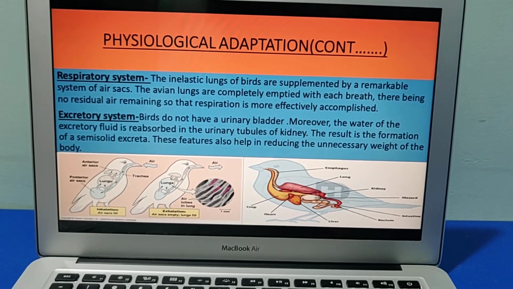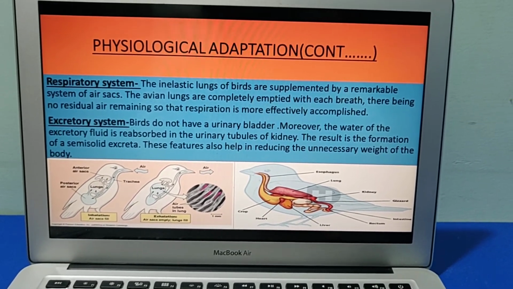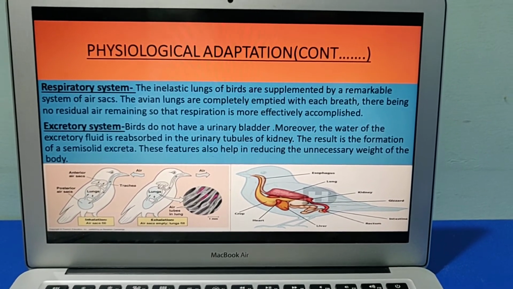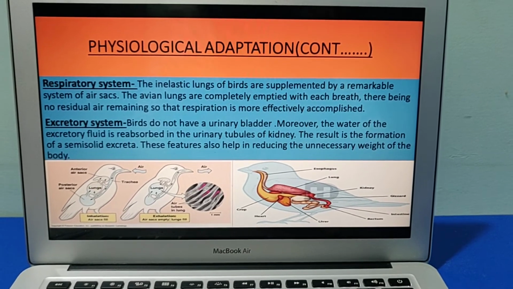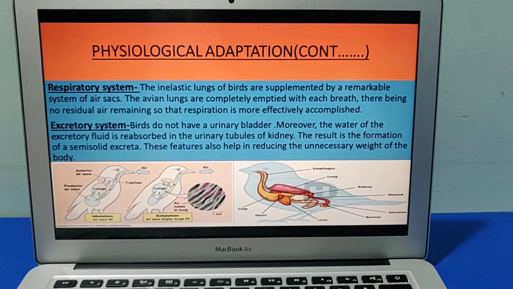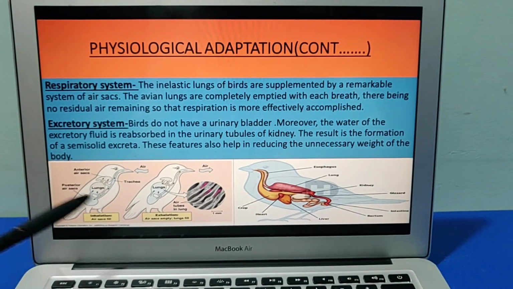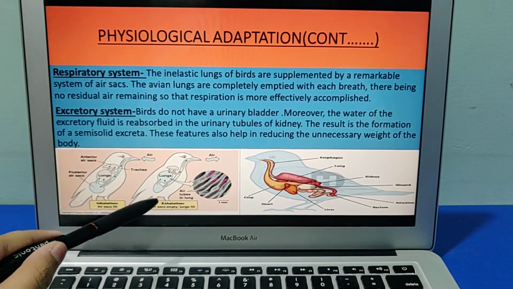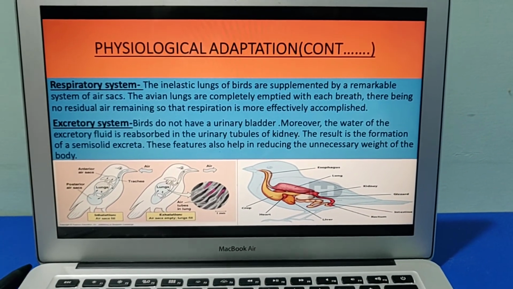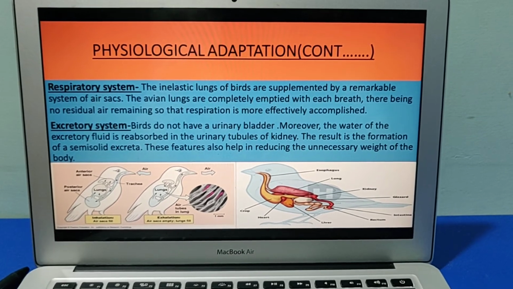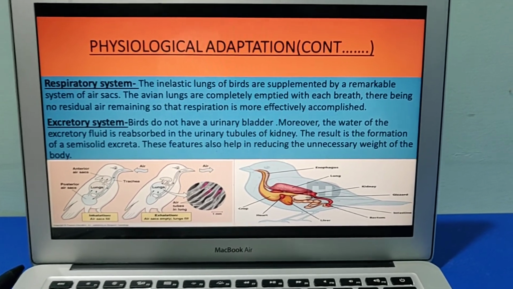Now the respiratory system. The inelastic lungs of the birds are supplemented by a remarkable system of air sacs. So the lungs of these small birds have air sacs, as you can see in the diagram, small air sacs which help them to communicate with each other.